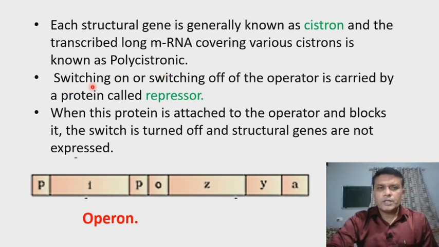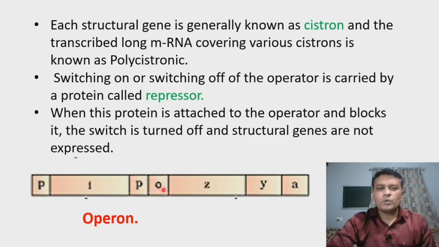Now the switching on or switching off of the operator is carried out by a protein called a repressor. I have already explained the operon and its structure. Here we can see the I gene, or inhibitor. This I gene will produce a repressor protein, and this repressor protein will bind to the operator site.